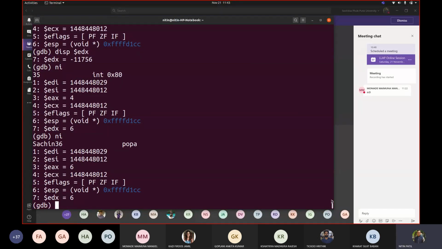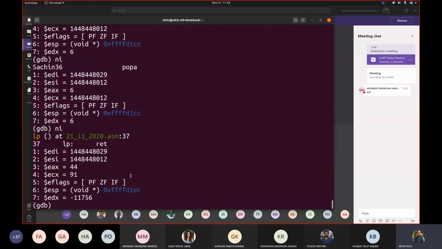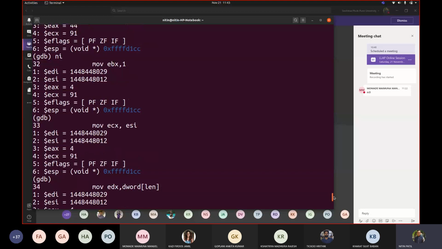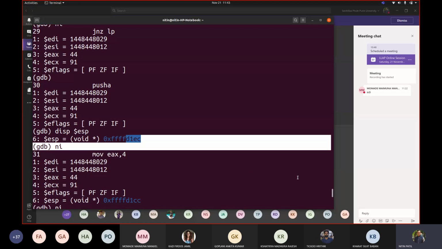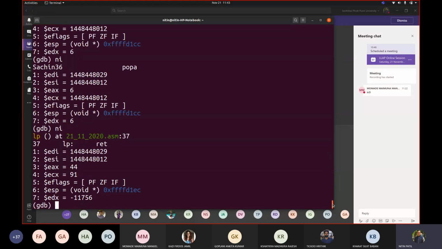Now recall, now concentrate on this pop as well. Let us see. ESP became back. It gave us the same address which was earlier before this push A. See there, it was 1EC, correct? Now we are getting 1EC only in the bottom. So whatever was pushed was taken back, and that's how we displayed this.